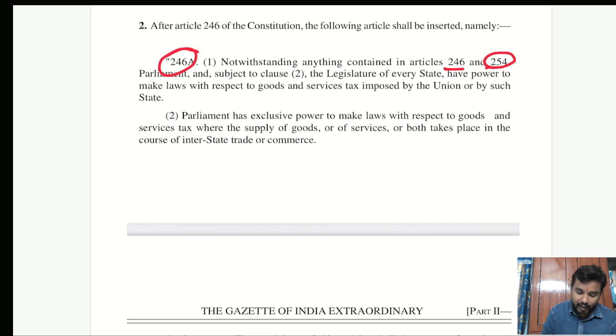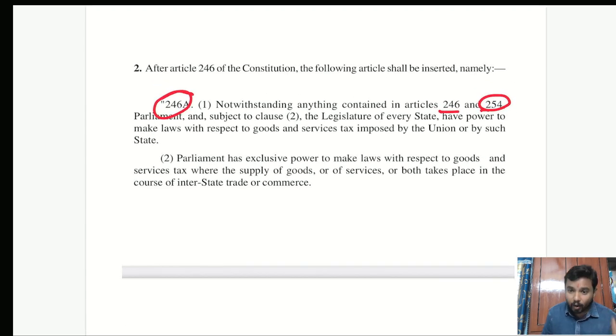If you observe the wordings, this is also the reason why in Article 246A nowhere did they use the words that the powers of both the parliament and the state are subject to the recommendations made by the GST council.